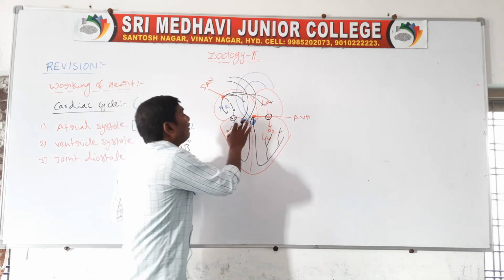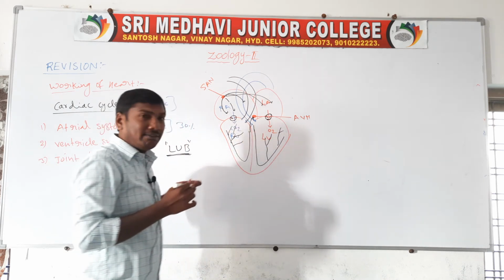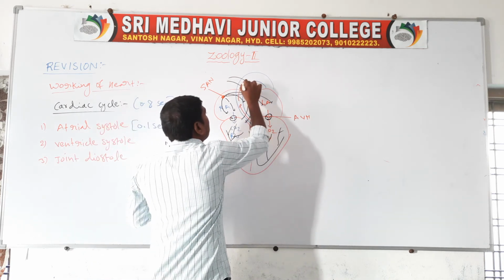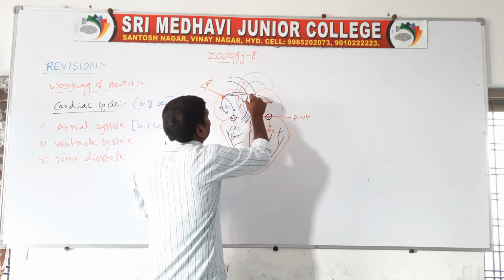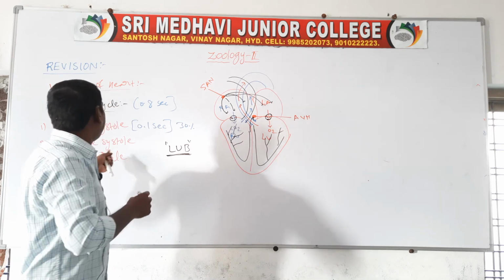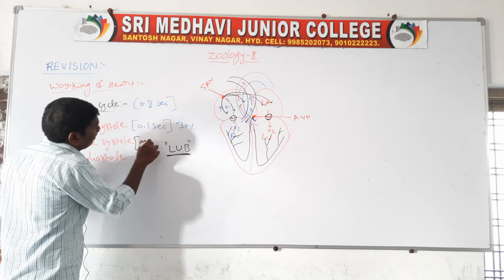The pressure increases, so the semilunar valves are open. The oxygenated blood moves to the different parts of the body, and the deoxygenated blood moves to the lungs. So this is the ventricular systole. This time is 0.3 seconds.